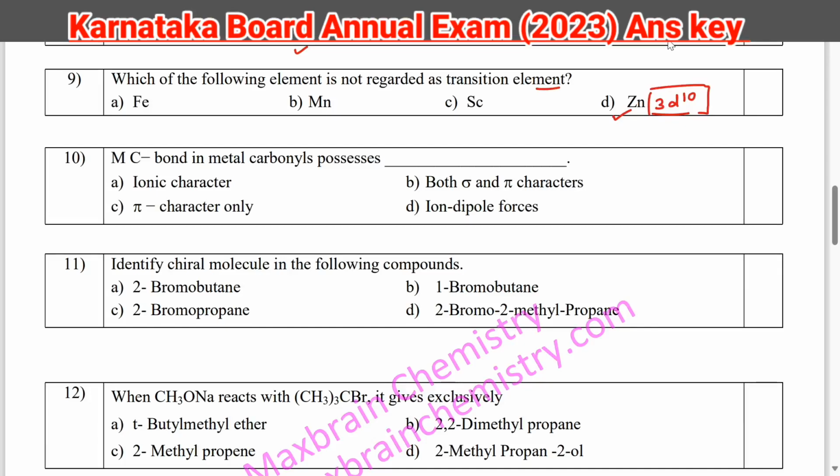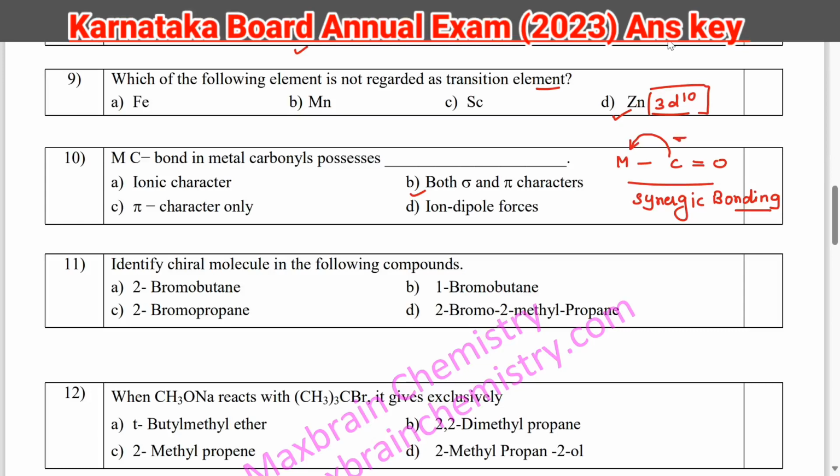Okay. Next question, M-C bond, metal carbon bond in metal carbonyl possesses. So here when it is forming this kind of bonding, this bonding in this case is called synergic bonding. Synergic bonding. So here both characters are available, sigma and pi. How sigma and how pi? So first of all, the lone pair or the electrons from the carbonyl are shifting or coming to the vacant d orbital of the metal.